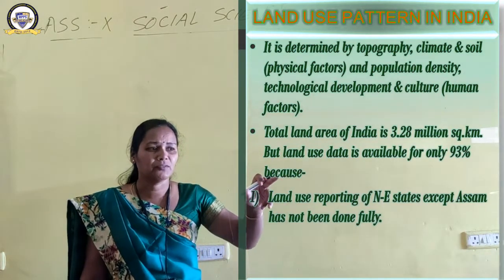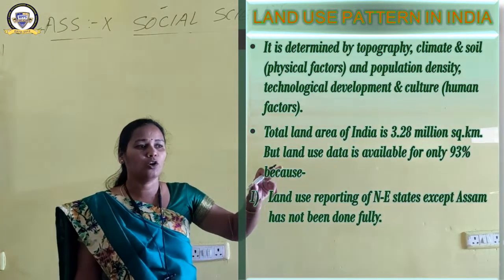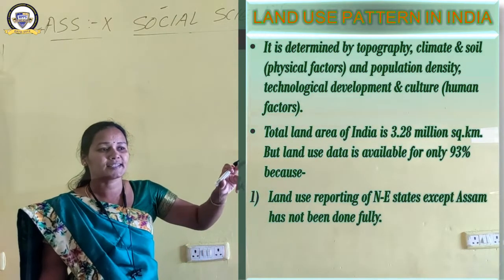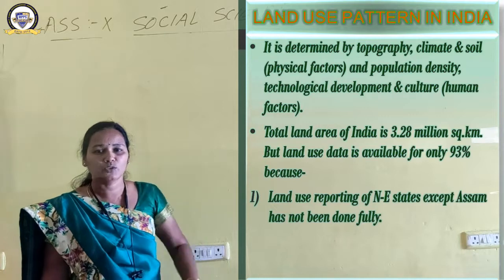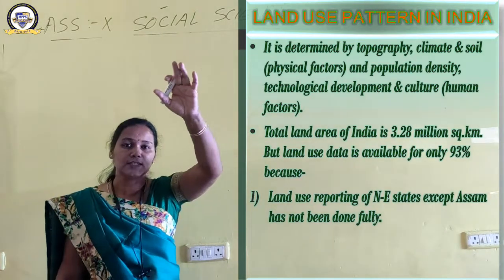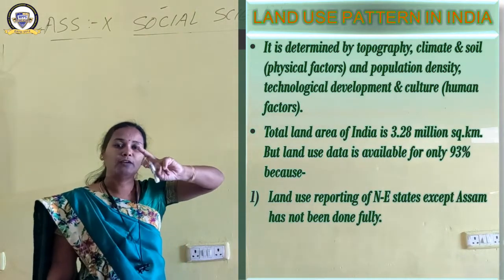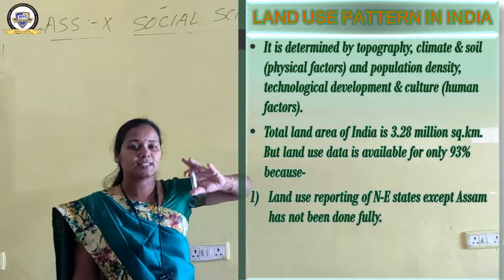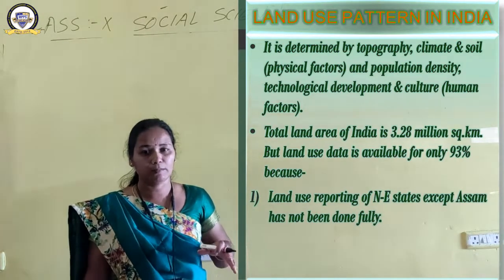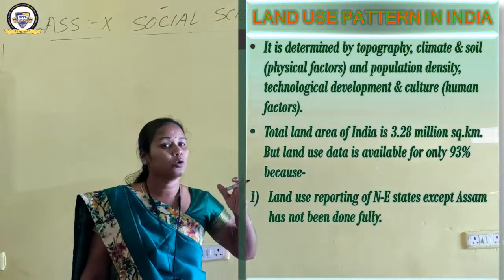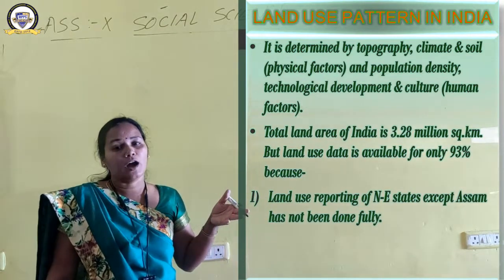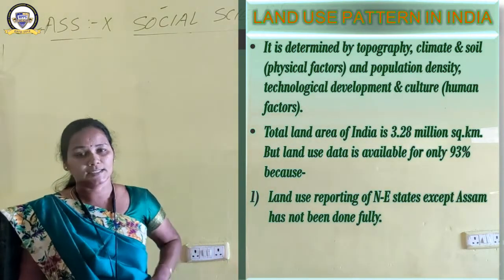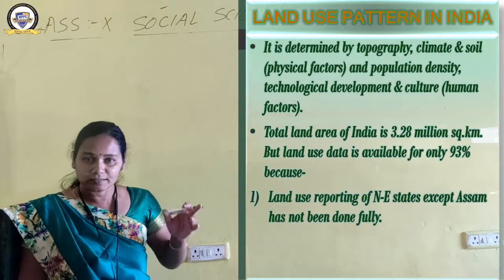Why? Number one, land use reporting of northeastern states except Assam has not been done fully. In the northeastern states, the seven sisters, only one state's land use report is available now, Assam. For the other six states, we don't have the land use data. Clear? That is the reason.